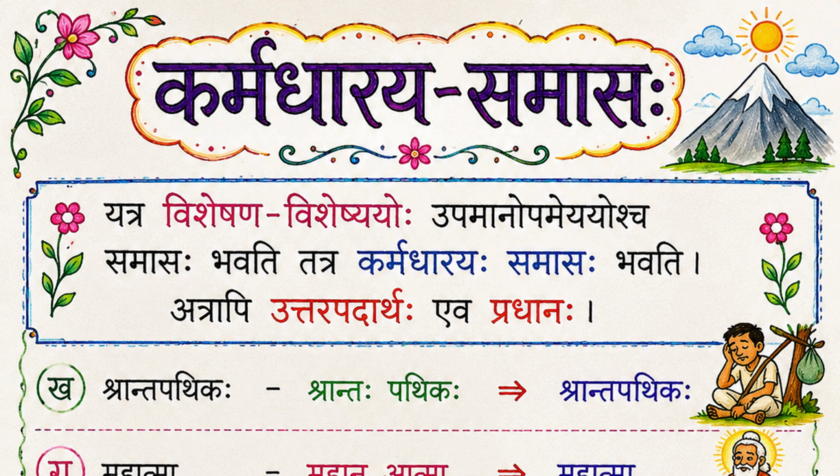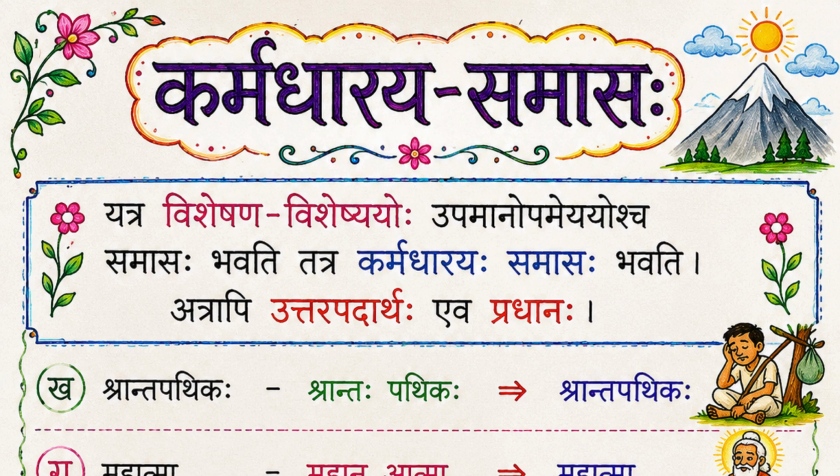In the Samastapadam itself, there will be an adjective and a noun put together. Purvapadam will be Viseshanam, and Uttarapadam will be Viseshyam. So Viseshyam is being expanded on the basis of Viseshanam. Viseshyam is the important word, Uttarapada Pradhanaha. Or it will be Upamana-Upameya, something compared to another thing. When we go through the examples, it will be more clear.